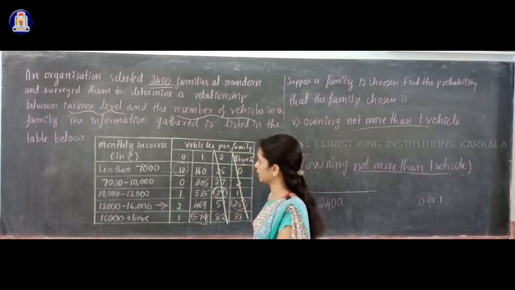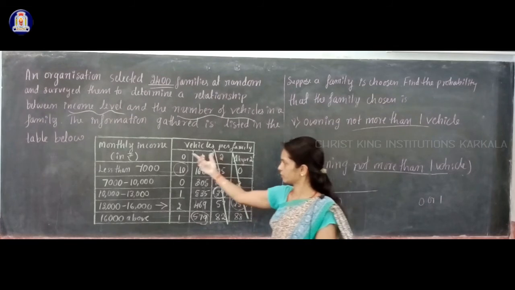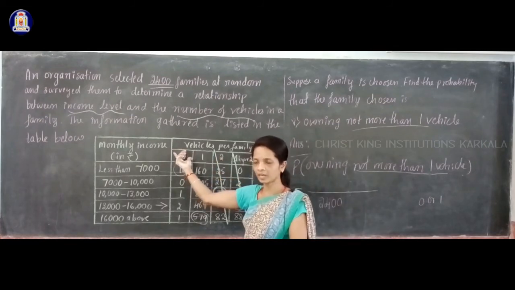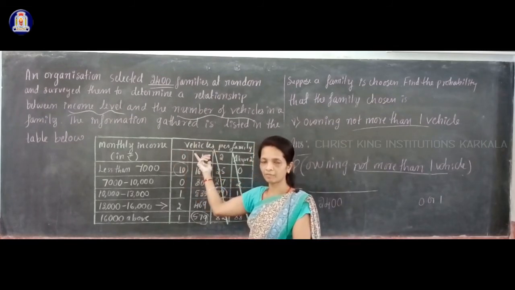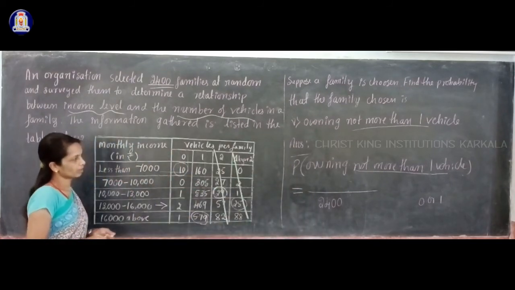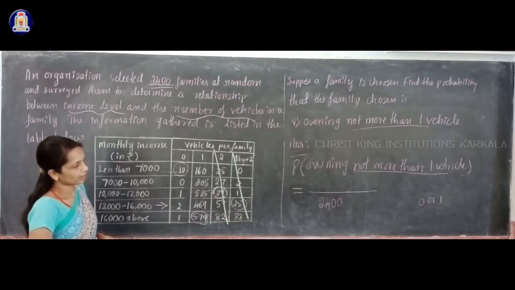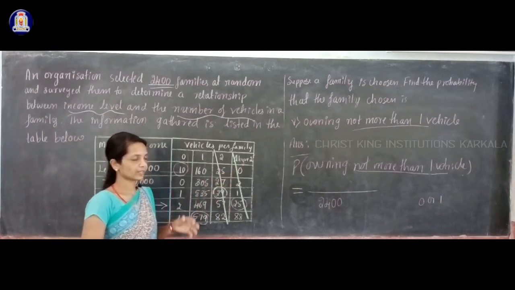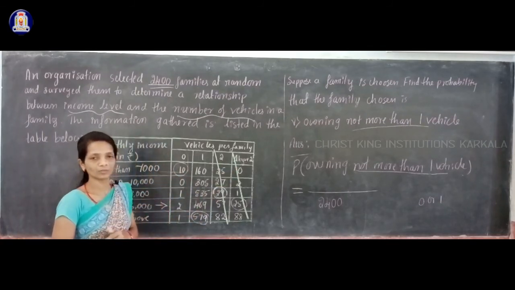You can take the number of families having zero vehicles or the number of families having one vehicle. So together that gives how many families are with that condition, that is, the number of families owning not more than one vehicle.